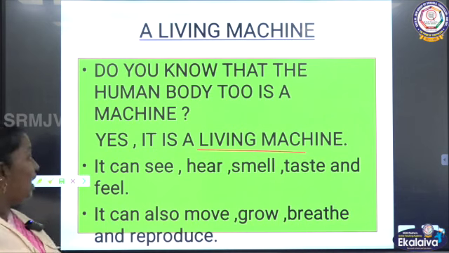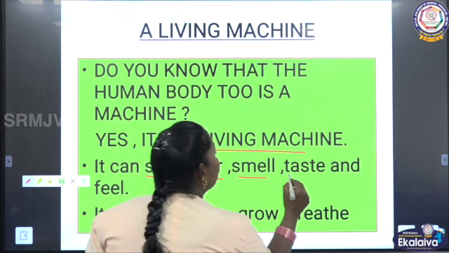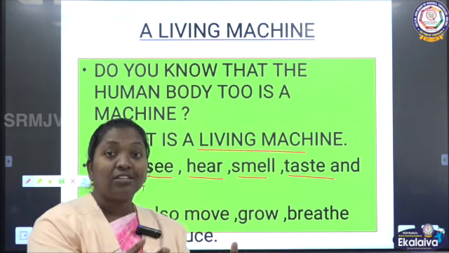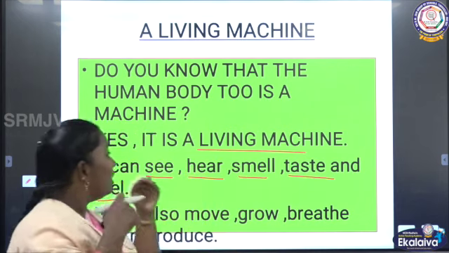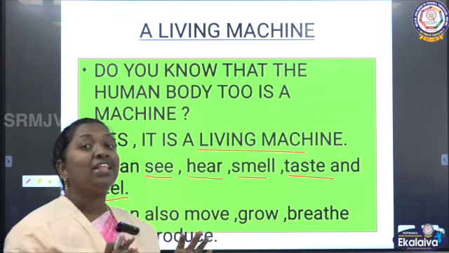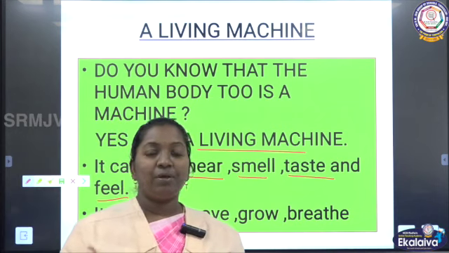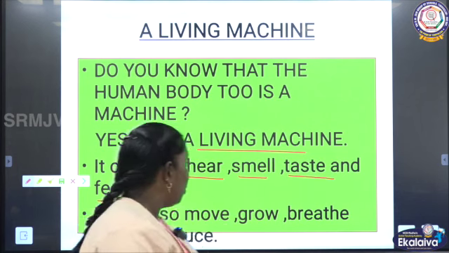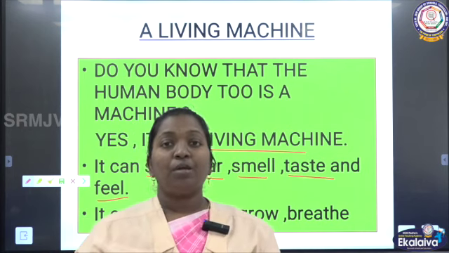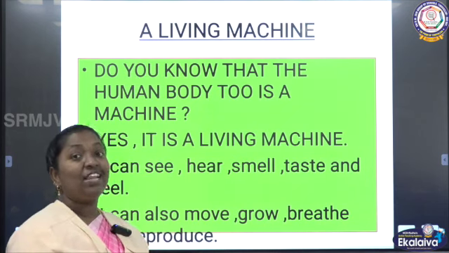Why is it a living machine? It can see, hear, smell, taste and feel. I can recognize things by looking at them, I can hear the sound, and I can feel, smell and taste everything. This is done only by the living machine. It can also move. As a living being, a human being can move, grow, breathe and reproduce. All these processes are carried out only by the living machine of the human body. That is why the human being is called a living machine.